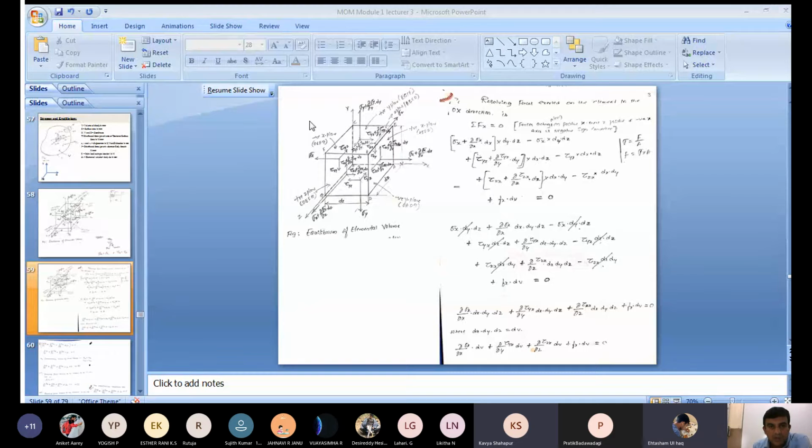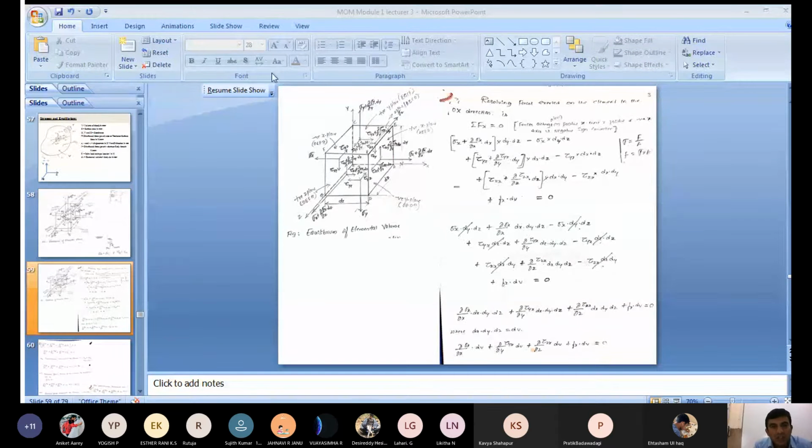Yes, sir, it's visible. Okay, now you can see on the left side the equilibrium of the elemental volume. What are the stresses acting on the cuboid? Then you can determine the stresses induced. I want to determine the generalized equilibrium equation. How do you determine it here? You use the static force equilibrium equation. What is the static force equilibrium equation? The vector sum of all the forces equals 0, right?